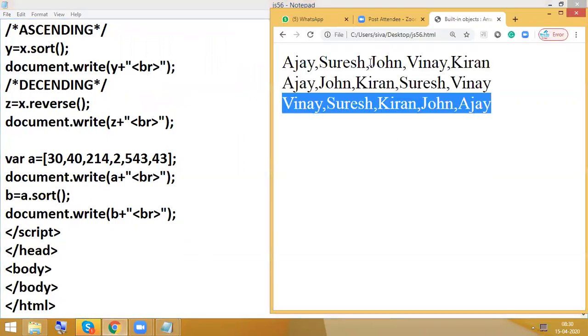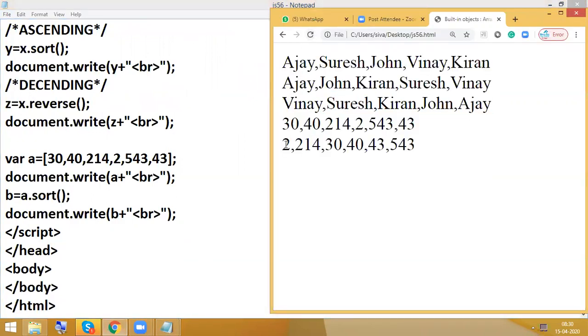So it is not going to consider the number concept, but it is sorted only. We are having ascending sorting concept only, but it is not going to have a regular ascending descending concept. It is going to consider like this. See here, in two places the number is starting with 2. If you have more than one digit, then it is going to check the second one. This is the way it is going to consider.